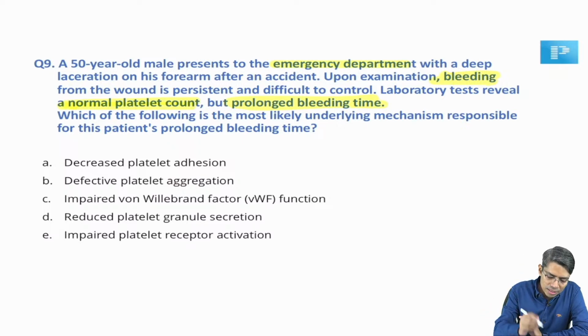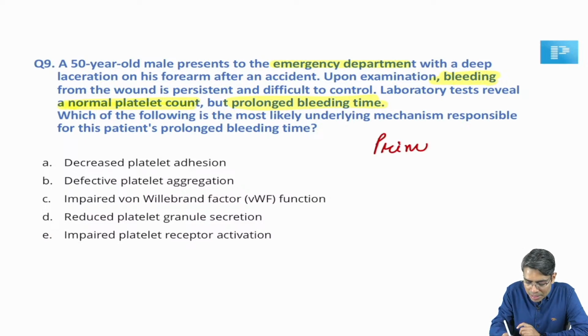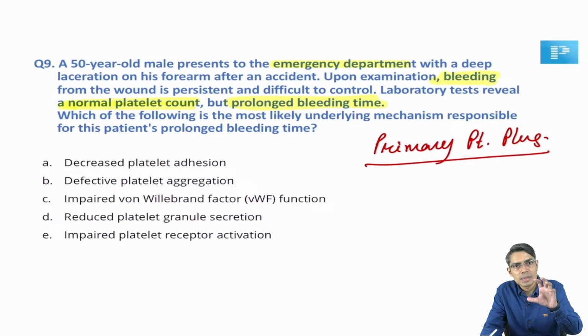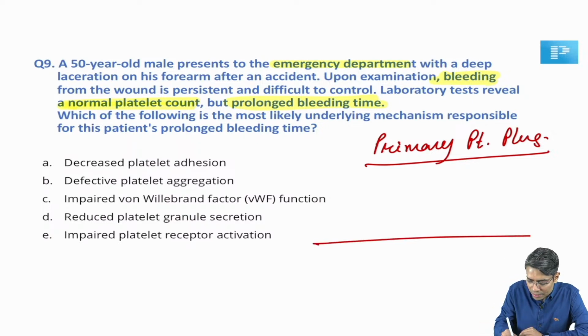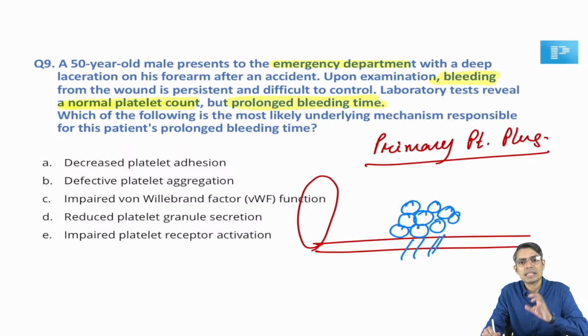So, whenever there is a question of prolonged bleeding time, we have to first think of primary platelet plug formation. All of you know that whenever there is injury to the blood vessels, the first thing that is going to happen is the primary platelet plug formation. So, what is that? Suppose this is the vessel wall. The platelets are going to adhere on this vessel wall, then they are going to activate, and then they are going to aggregate, and it is going to form a plug at the site of blood vessel damage. All of you know this thing.